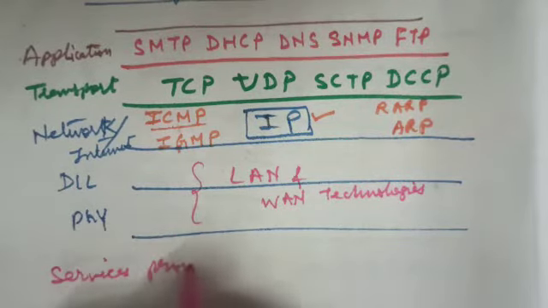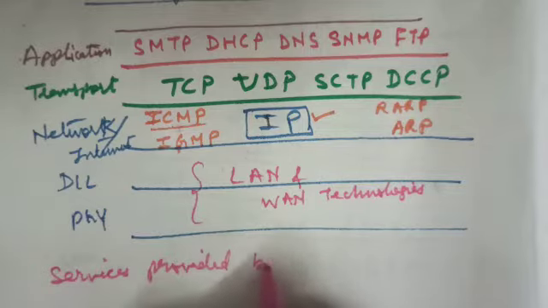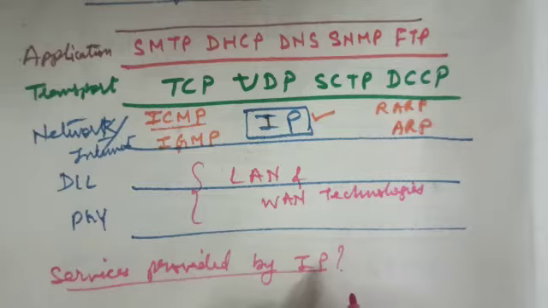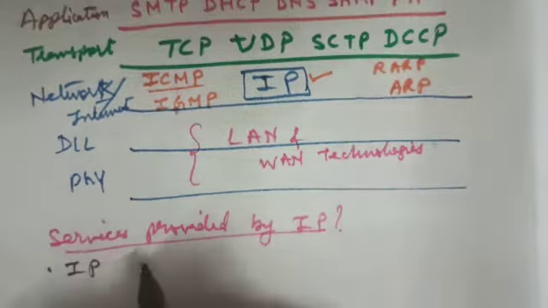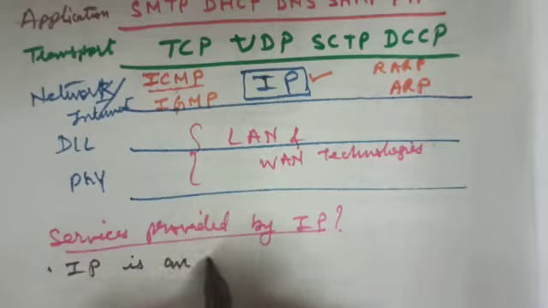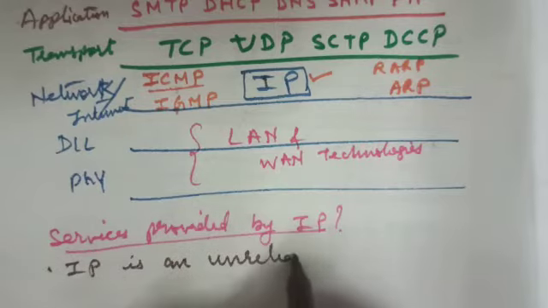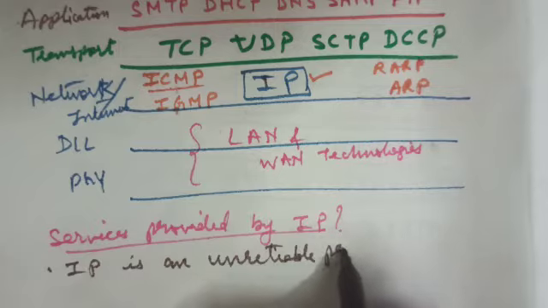Services provided by IP, Internet Protocol. This Internet Protocol provides an unreliable service. It is an unreliable protocol. Now why is it called an unreliable protocol?